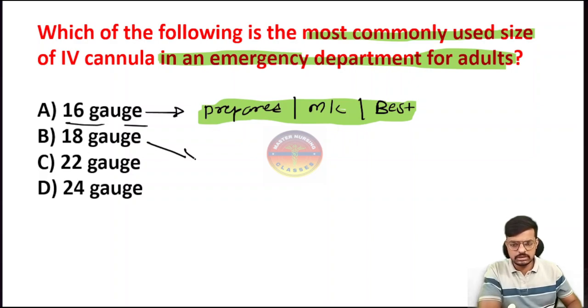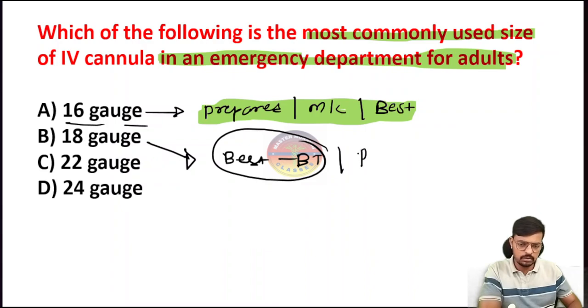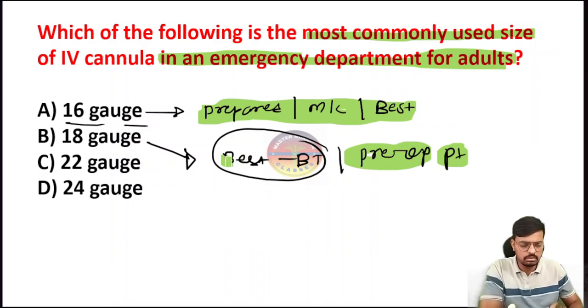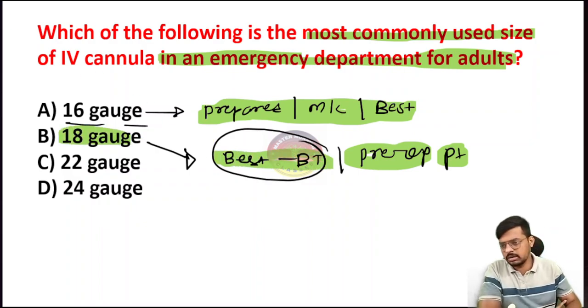If the examiner asks which cannula is best for blood transfusion and for the pre-operative patient, for example when the anesthesiologist wants to give IV anesthesia or some sedatives in the pre-operative area, the preferred one is the 18 gauge. The best for blood transfusion is also the 18 gauge.